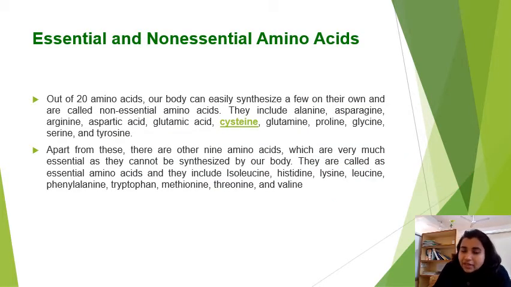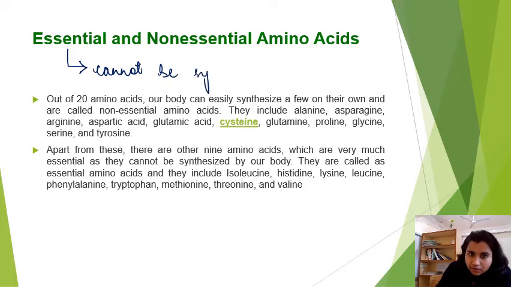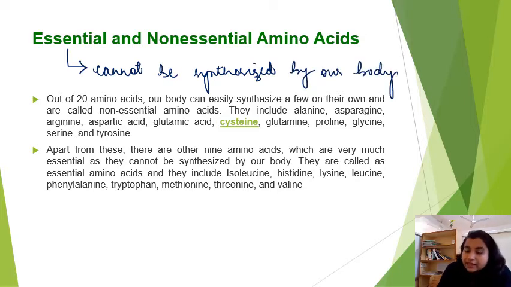Coming to essential and non-essential amino acids, essential amino acids are amino acids which cannot be synthesized by our body, and that's why we call them essential, because we have to get them from the diet, right?